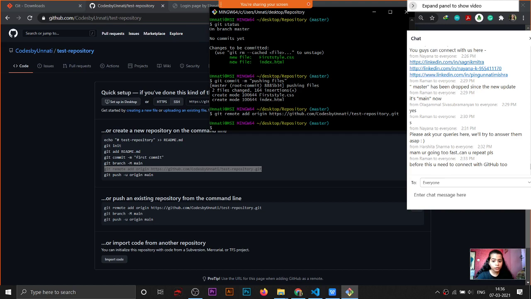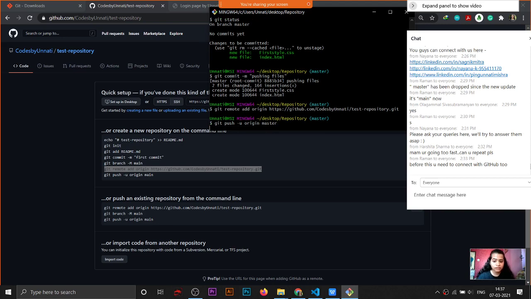Now I have to push my changes. The command is git push -u origin. Here main is written, but we are working on the master branch. See here, the blue color text. We are working on the master branch, so we will write master.